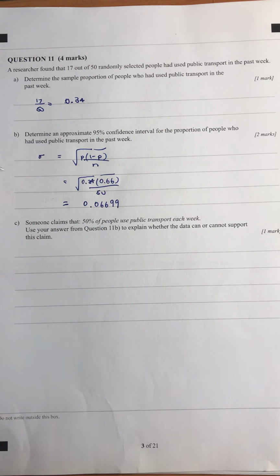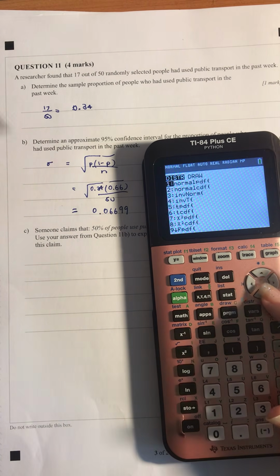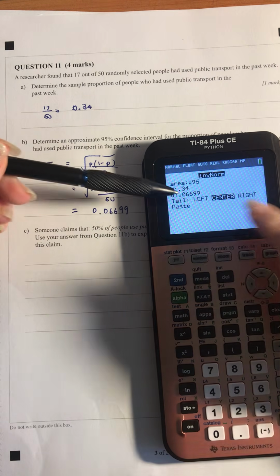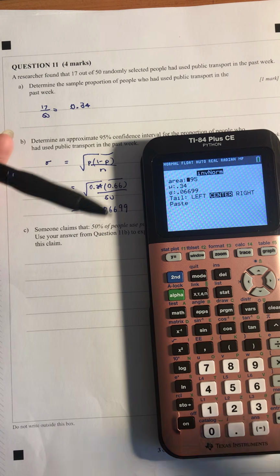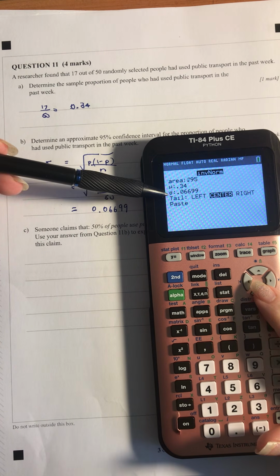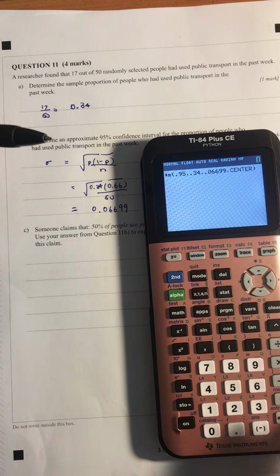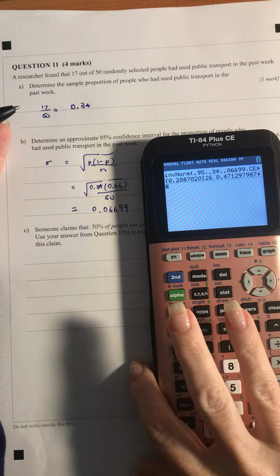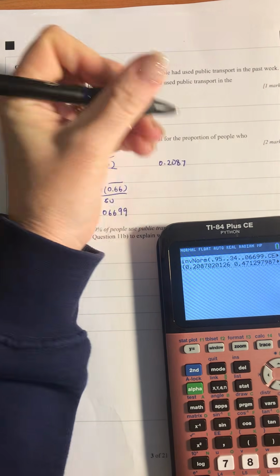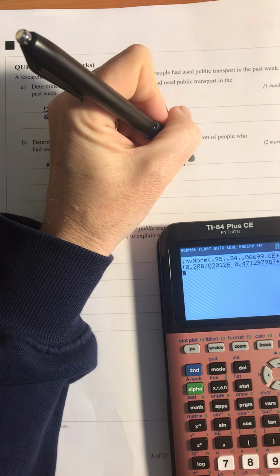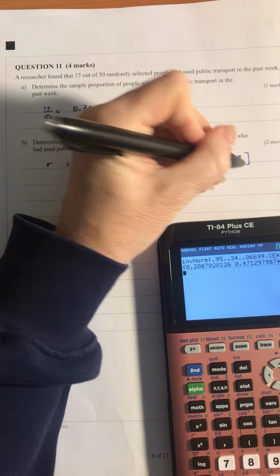0.06699. We're then going to use that number and use our calculator now to go second vars. We're going to use our inverse norm. We're going to tell it the 95%, 0.95 for the confidence interval. Our mean is the 0.34, which is our proportion, and we put our standard deviation in there, and we're telling it to do the centre, and so it will then come up with that confidence interval for us of 0.208. 7 is probably enough decimals to go to, and 0.47129 there for our confidence interval.